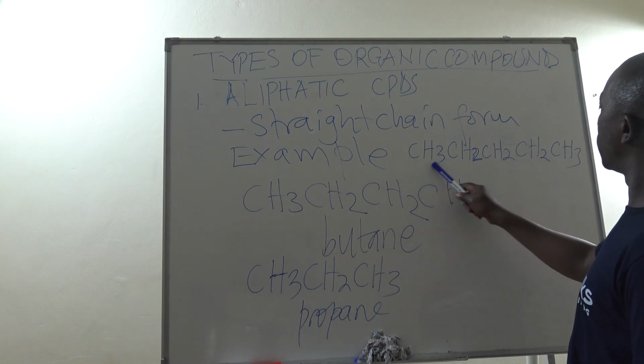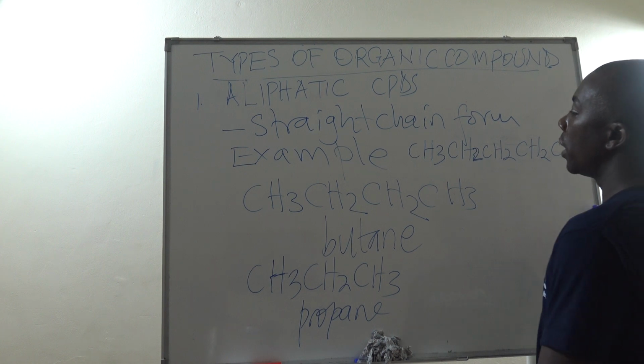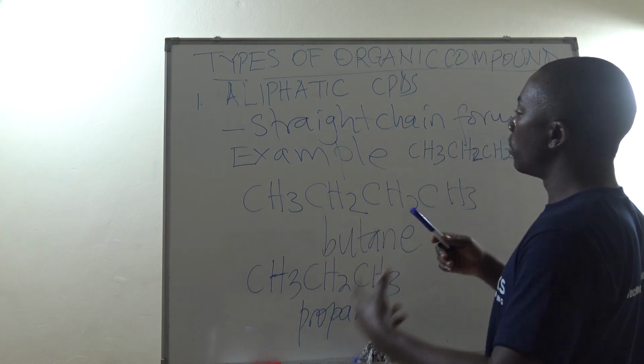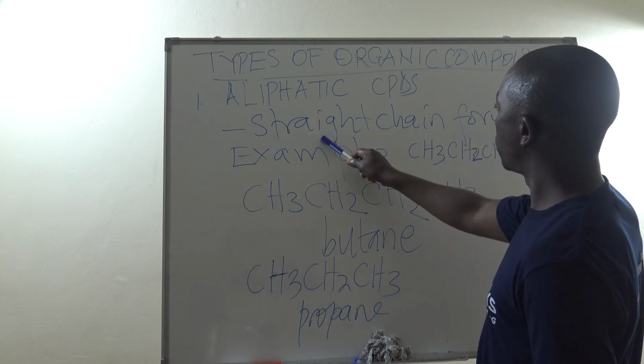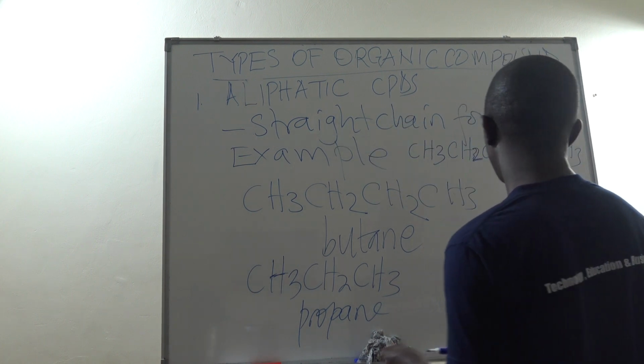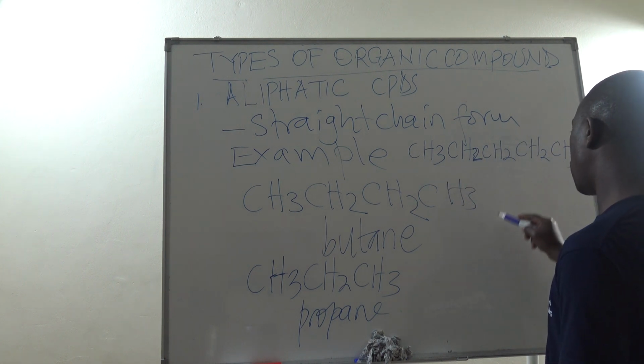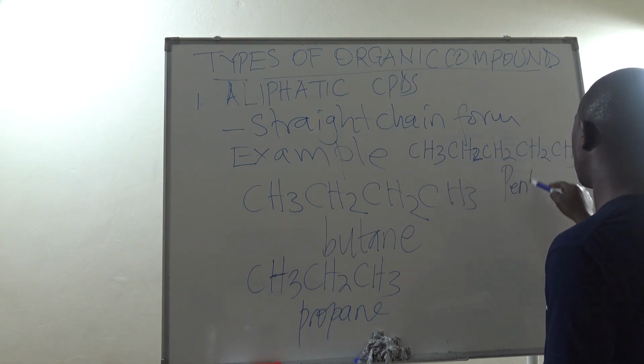But for as long as it is straight, it could be entirely horizontal or entirely vertical, as long as there is no branching at all, we shall call it a straight chain aliphatic compound. And definitely this one has 1, 2, 3, 4, 5 carbons. Therefore, we call it pentane.